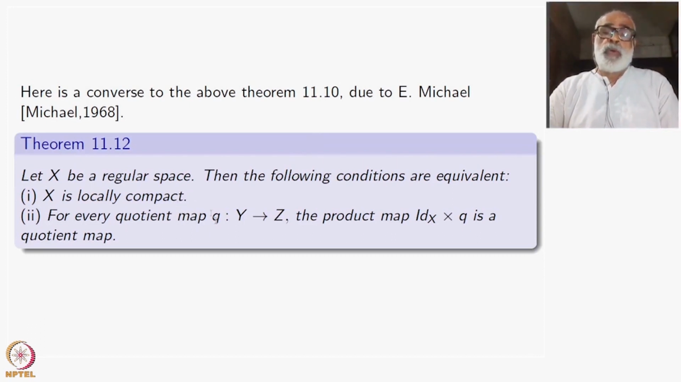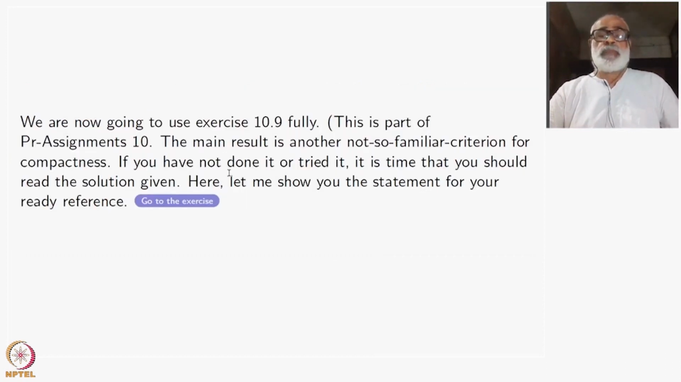Okay, how do we prove this? By assuming that X is not locally compact, we will extract a space Y and a quotient map Q of Y to Z, such that identity of X cross Q is not a quotient map. So this is the plan of the proof here.